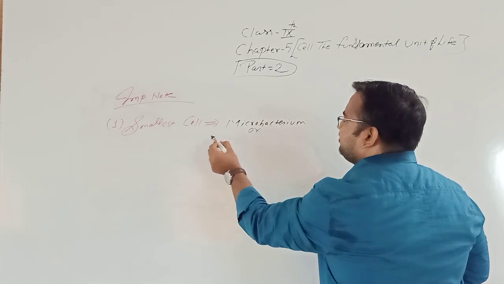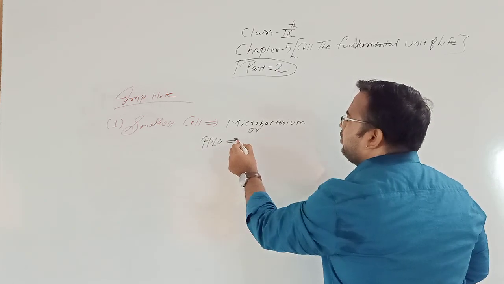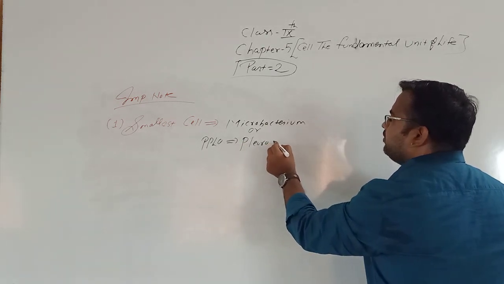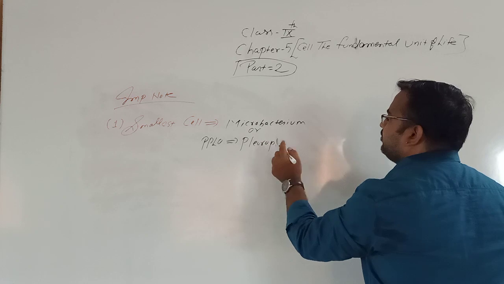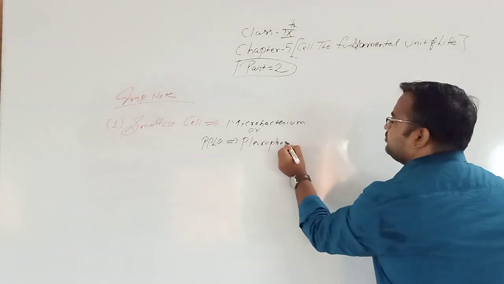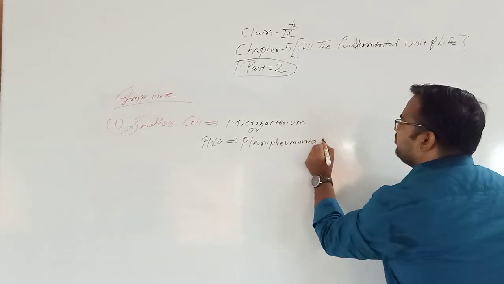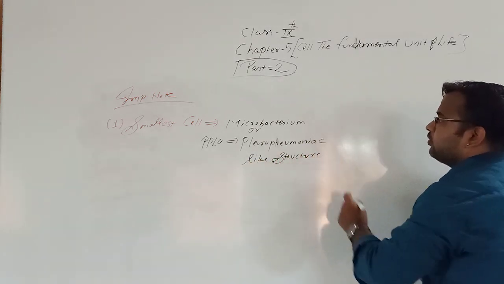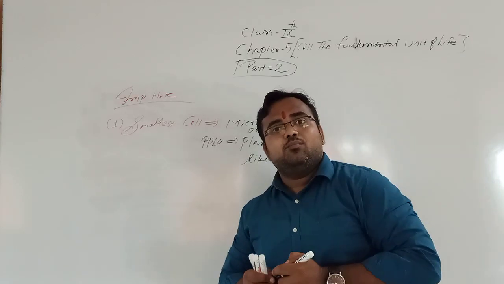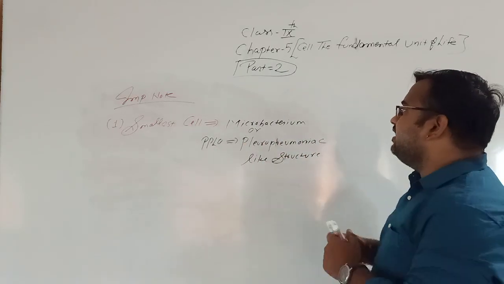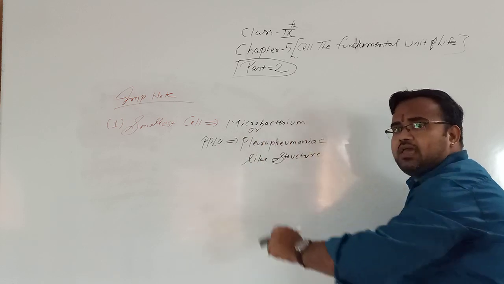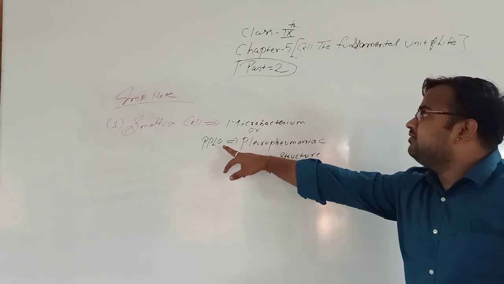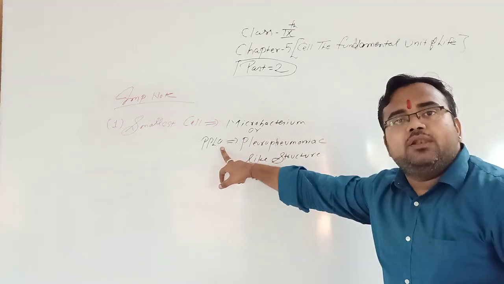Mycobacterium, or it is known as PPLO. What is the name of the smallest cell? It is Mycobacterium, or it can be known as PPLO.